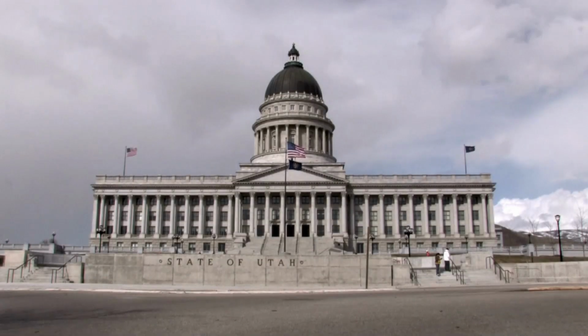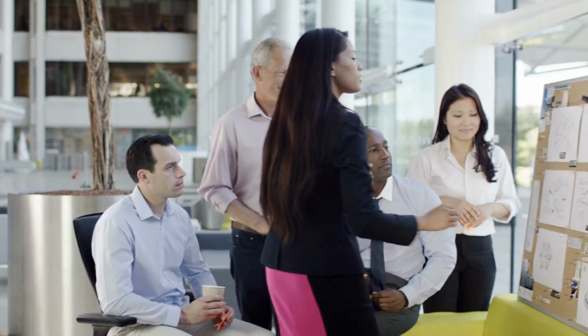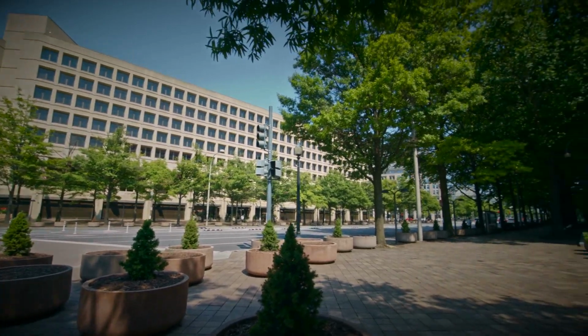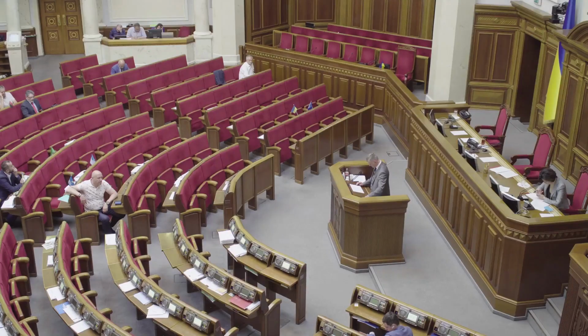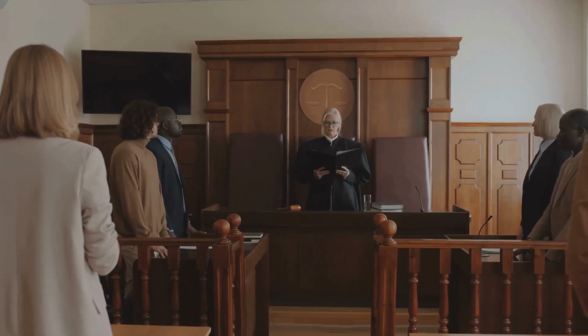The separation of powers is a fundamental principle in democratic governance. It means dividing government power among different branches. This prevents any one person or group from having too much power. The classic separation is into three branches: the legislative, executive, and judicial. The legislative branch makes laws, the executive branch enforces laws, the judicial branch interprets laws.